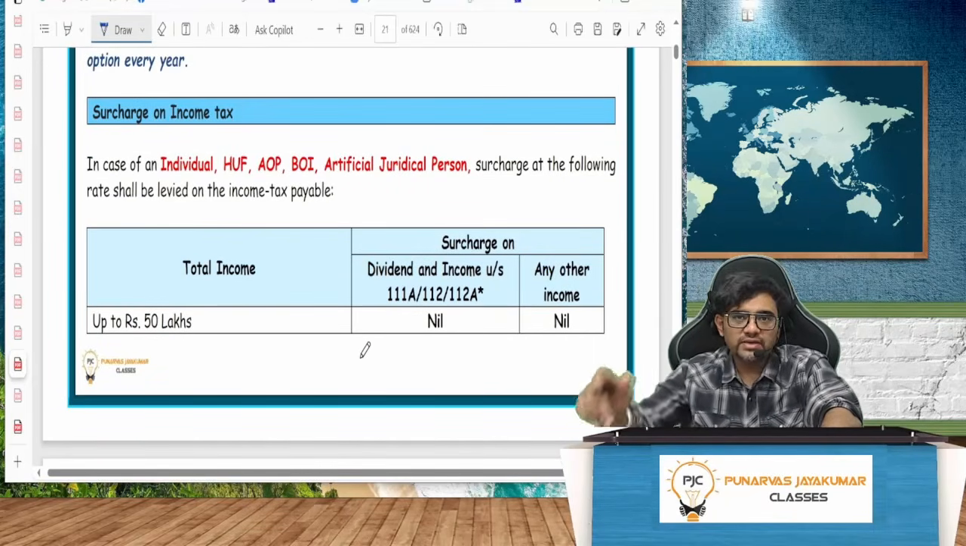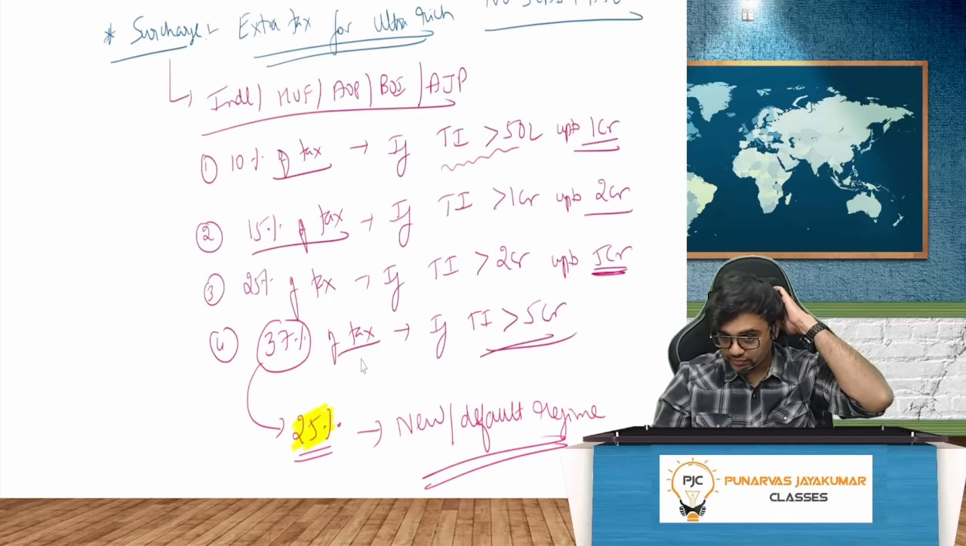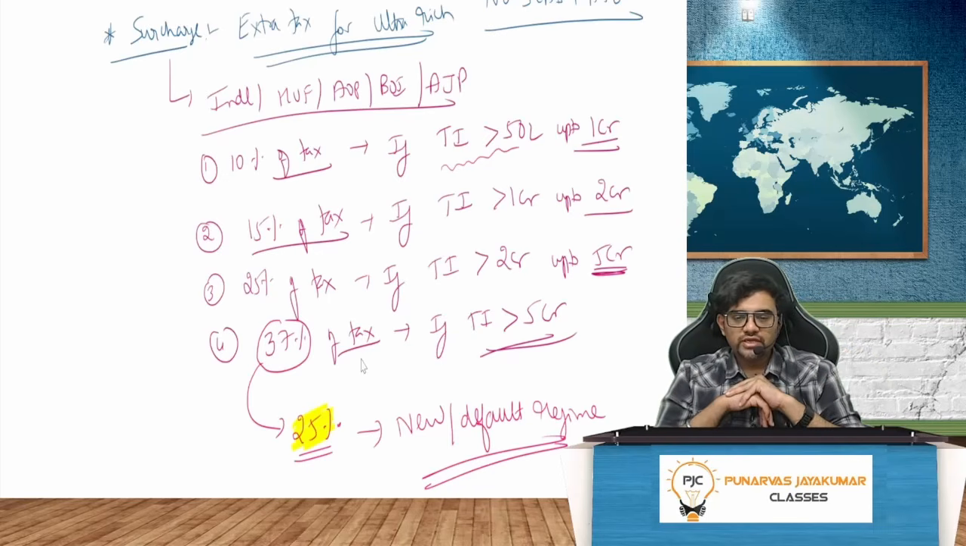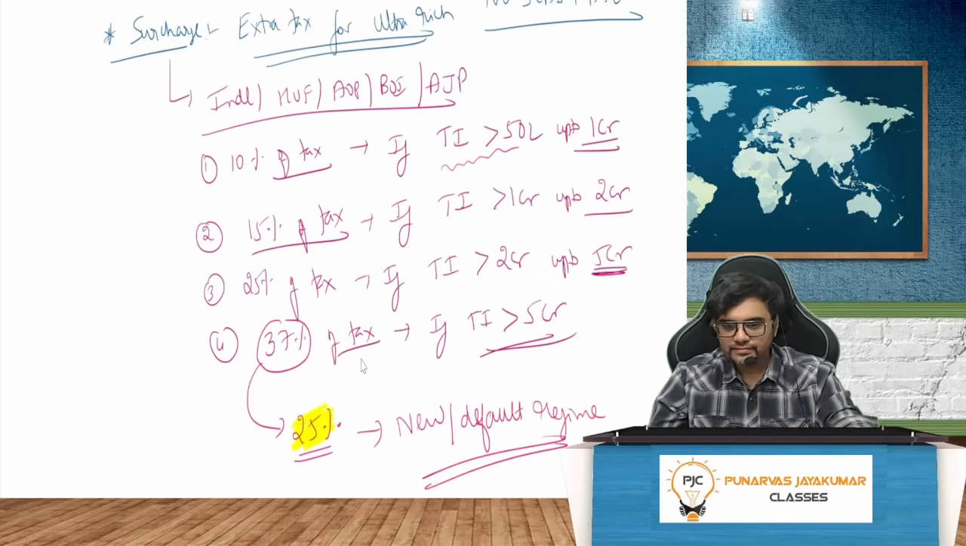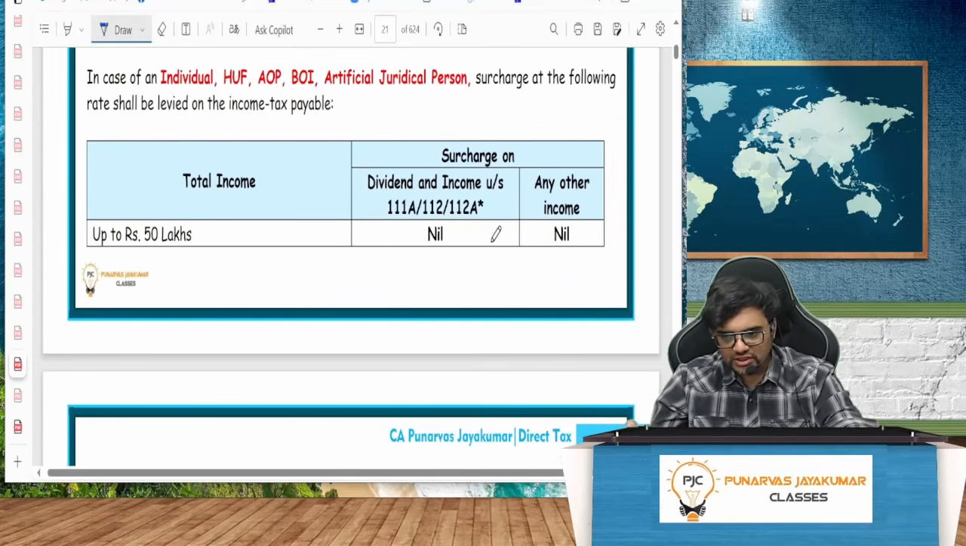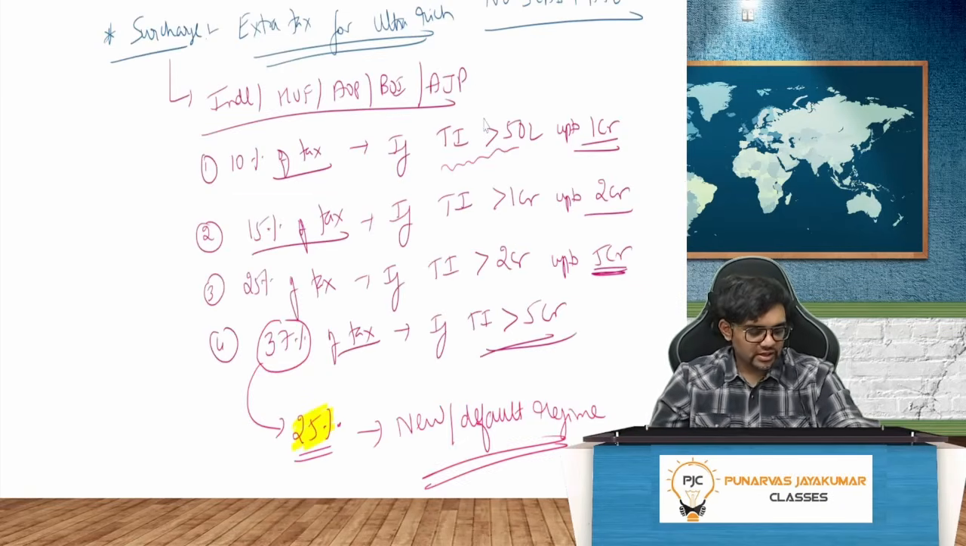Page number A9, my dear friend. Surcharge is given. So 10% of tax, 15% of tax, 25% of tax, 37% of tax. And here finally, it is 25% in the new or default regime. This is for regular income only. So you see in this chart, any other income, dividend income, I'll come to it, don't worry. So this is the scene. Understood, guys? All of you?